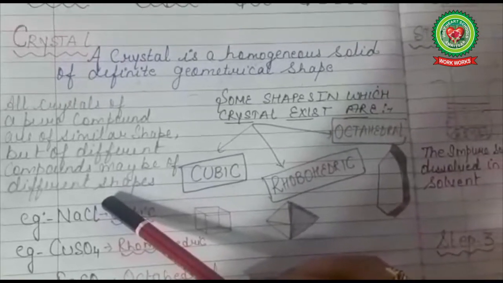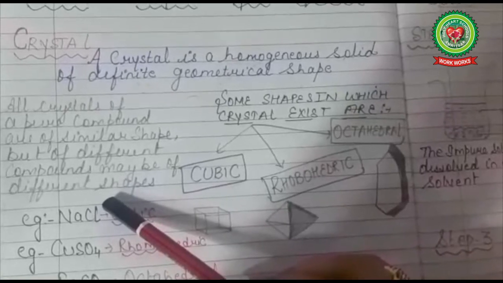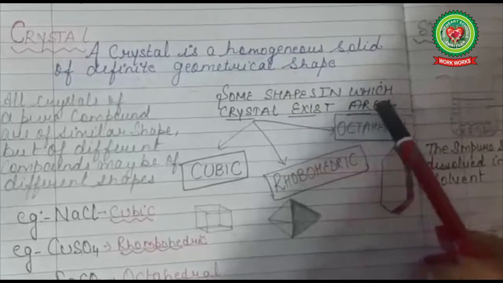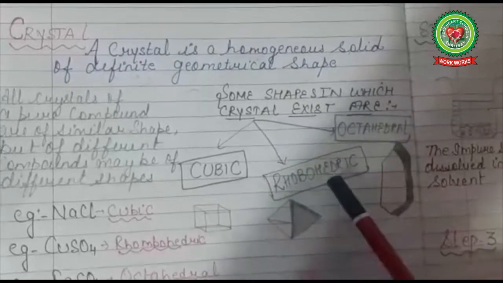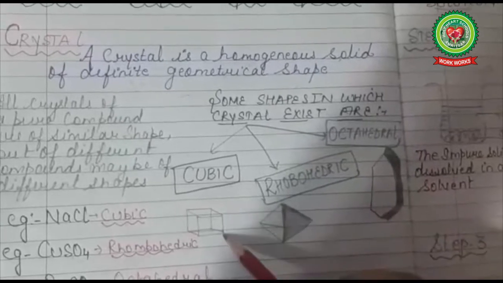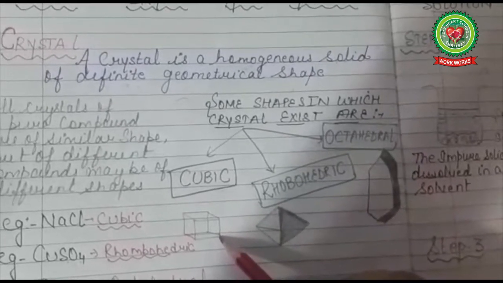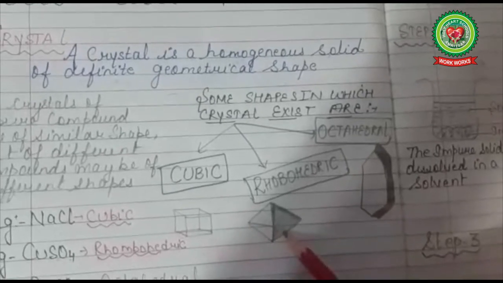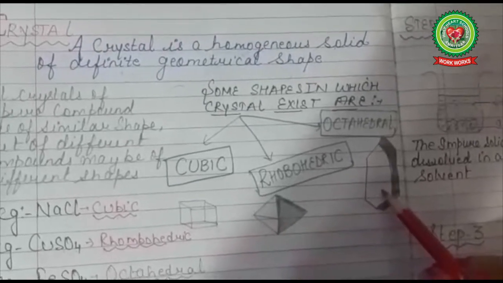Now, let us discuss some shapes in which crystals exist. Some shapes in which crystals exist are cubic, rhombohedric, and octahedral. I have drawn the shape of cubic, along with some other shapes. This is the cubic shape, this is rhombohedric, and this is octahedral.